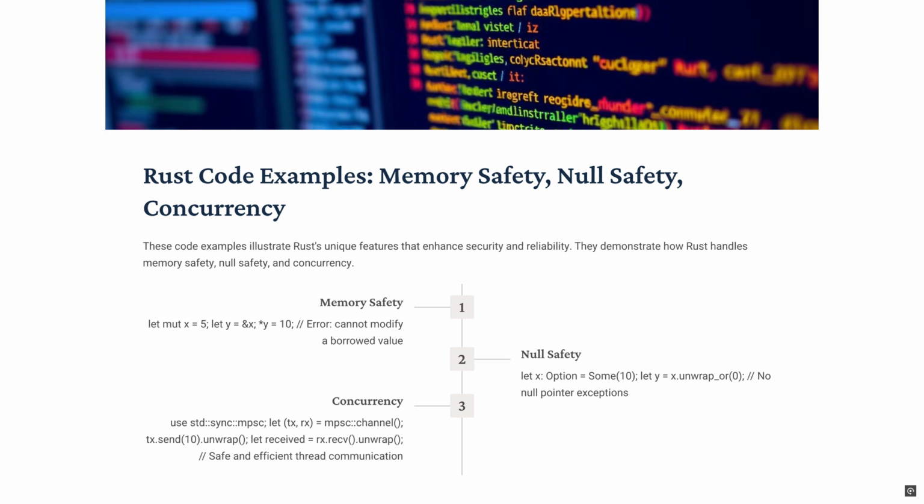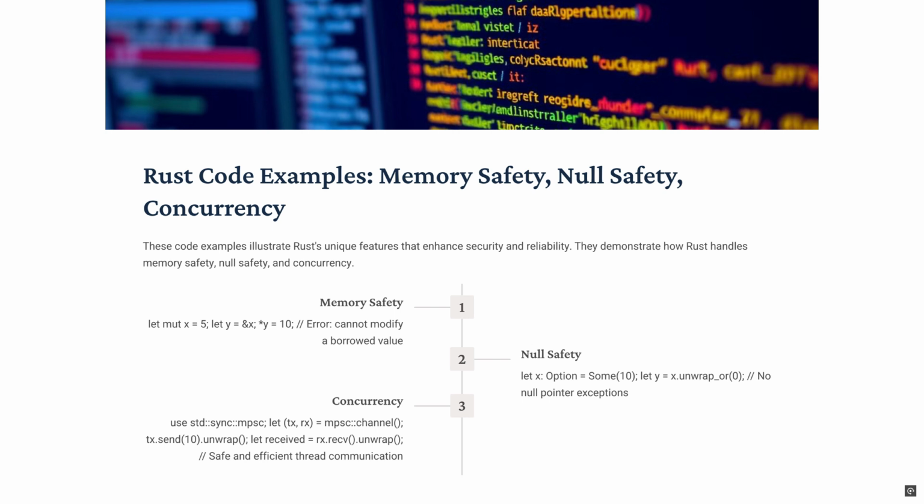It also returns a result, which can be Ok(T), where T is the received message, or an error, Err, if the channel is closed and no more messages will be received. unwrap() is used again to panic or terminate if there's an error, ensuring that received gets the message 10.